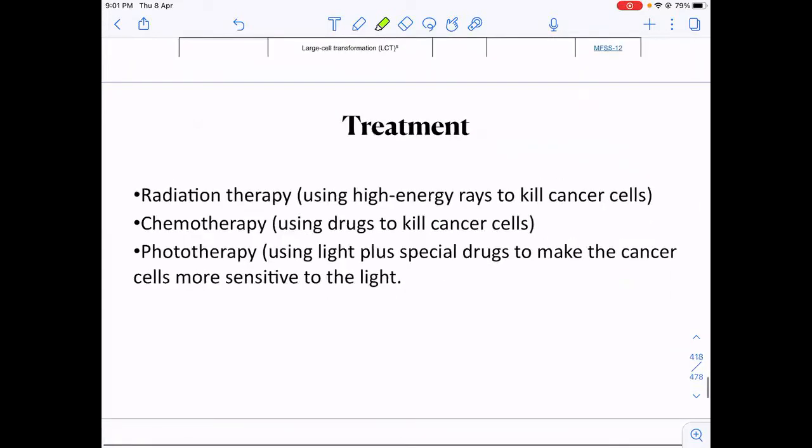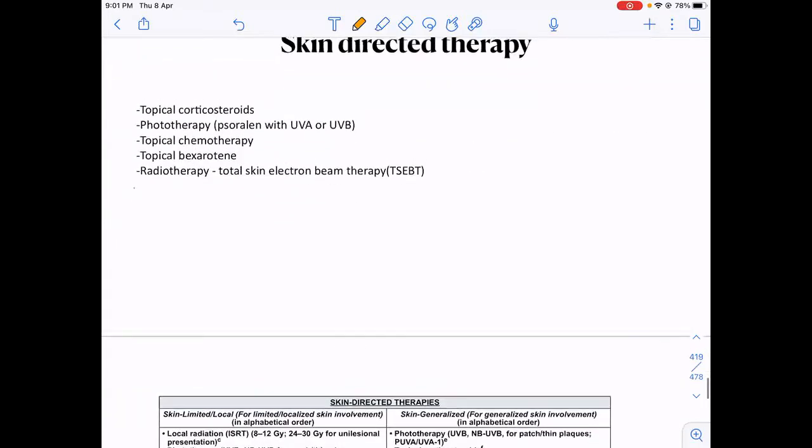According to the TNM classification, they'll tell you whether it is just skin type or whether it is disseminated. If it is present in the blood, then it is disseminated. Accordingly, you will decide the therapy, whether you will give just radiation therapy, chemotherapy, or phototherapy.